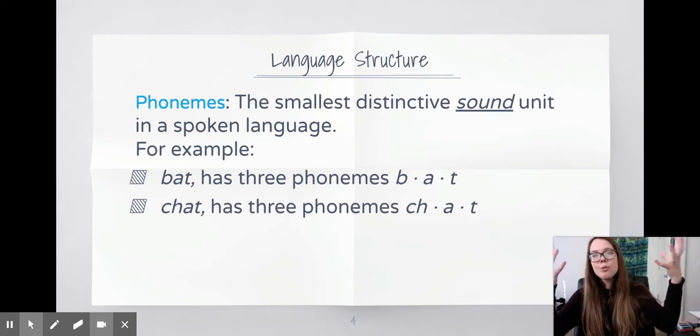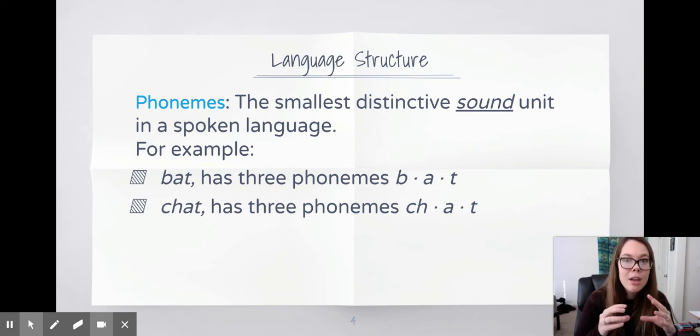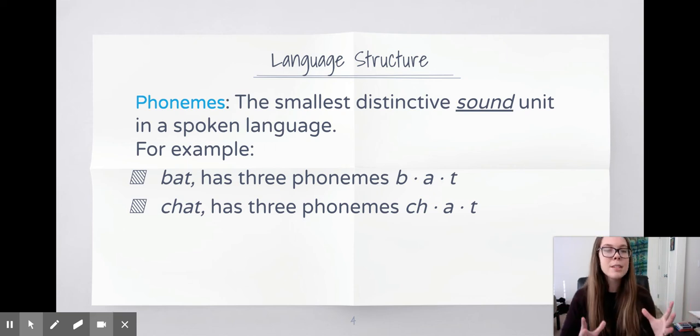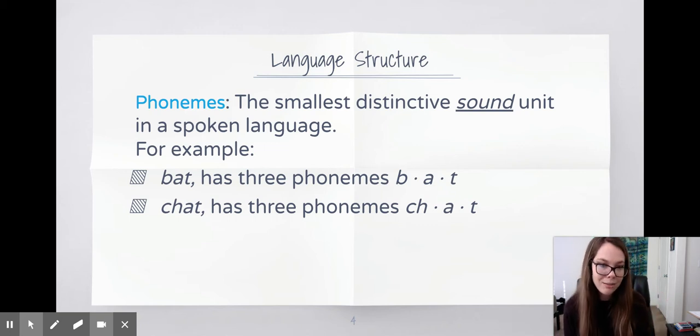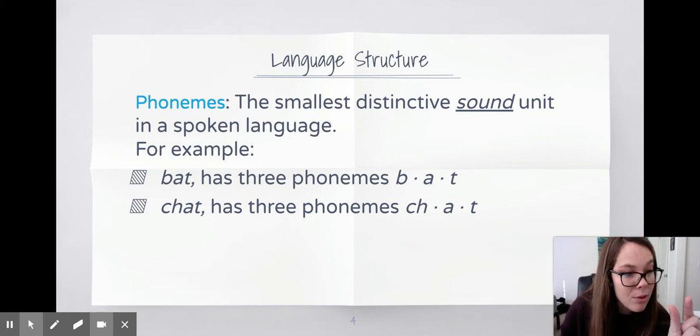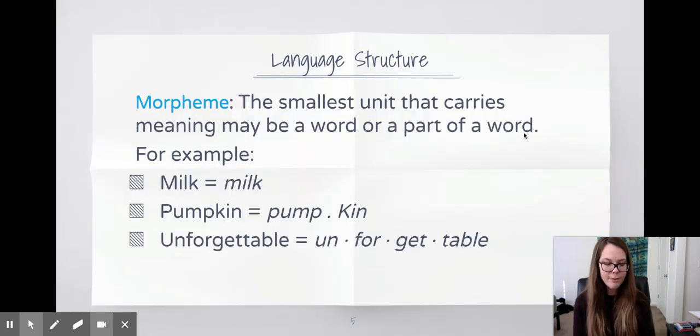And so within the language structure, we have to start with the basics. The smallest distinctive sound unit in a spoken language is called phonemes. For example, bat has 3 phonemes, b, a, t. And chat has 3 phonemes, ch, a, t. So again, just the smallest basic sound unit. And on top of phonemes, we have morphemes.